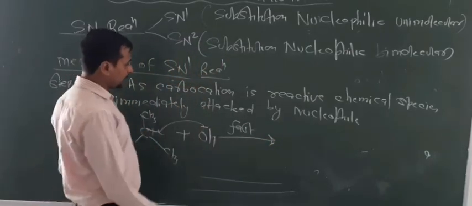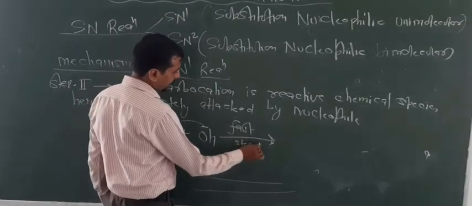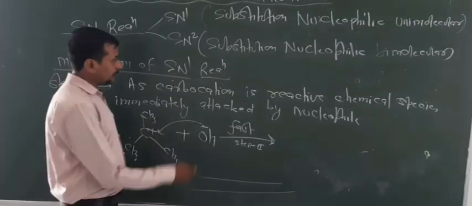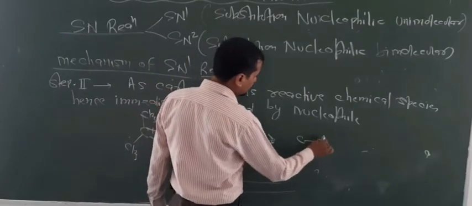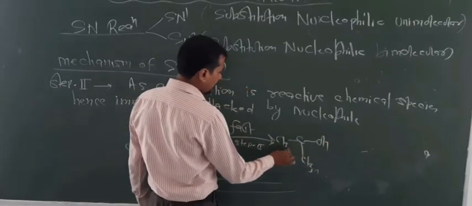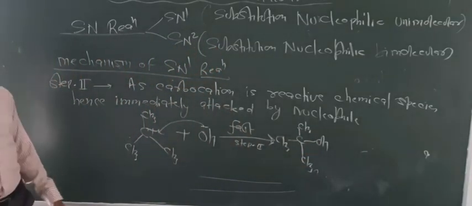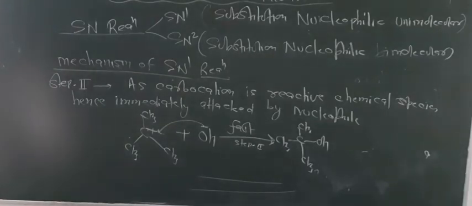This is also a very fast reaction, and this is the second step. So it does not determine the rate, and hence SN1 reaction is first order kinetics. Your answer is a tertiary alcohol. This is the substituted product. By this way you can write the mechanism of SN1 reaction.